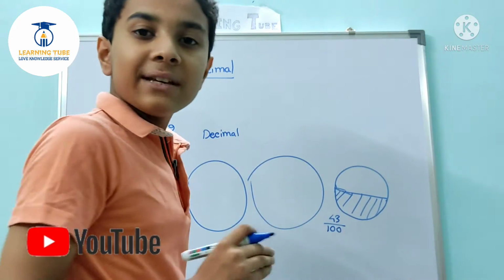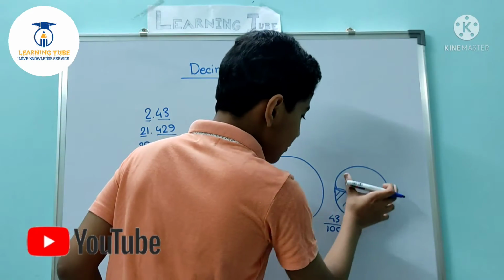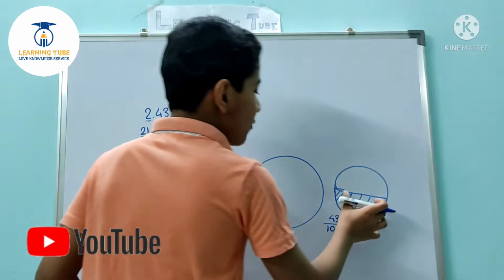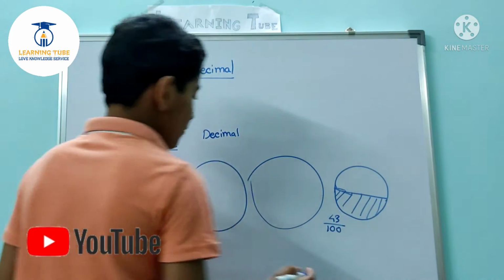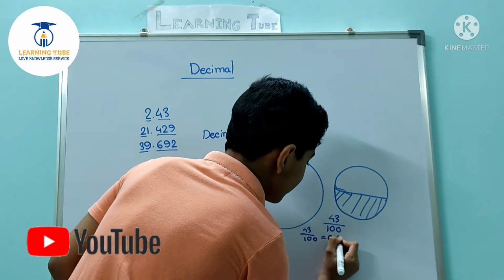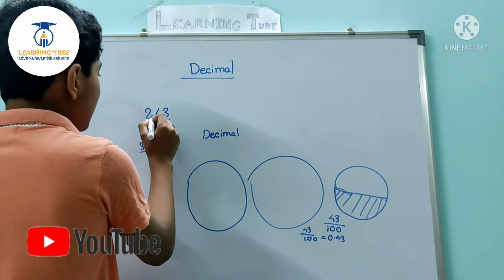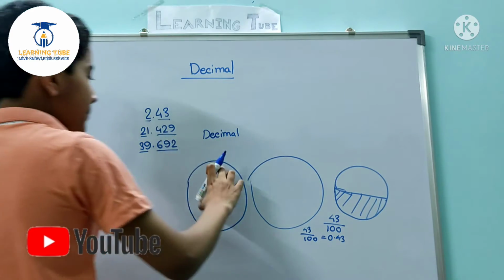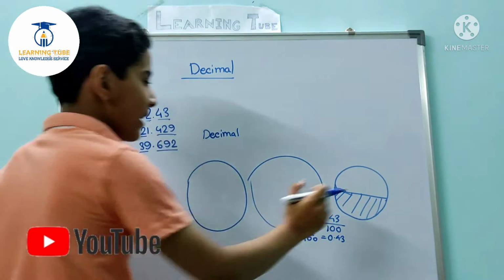If you divide this cake in 100 parts, then there are 43 of 100. So 43 by 100 is written as 0.43. So it is 2.43. Now 2 is the whole part and 43 is the fraction part.